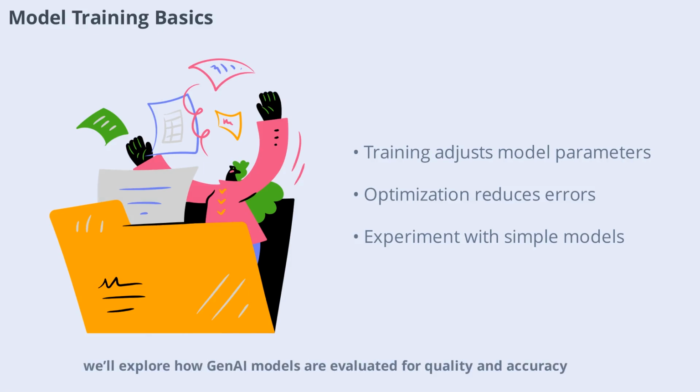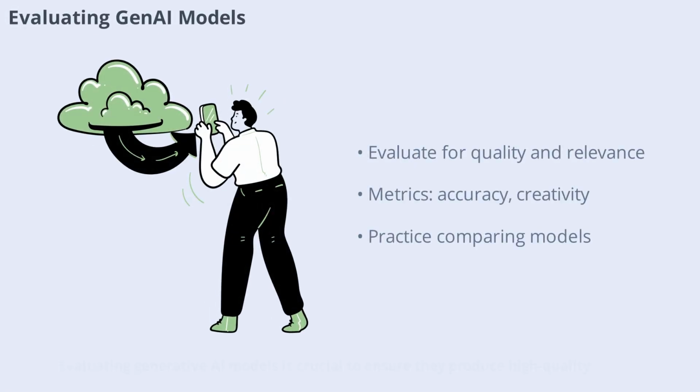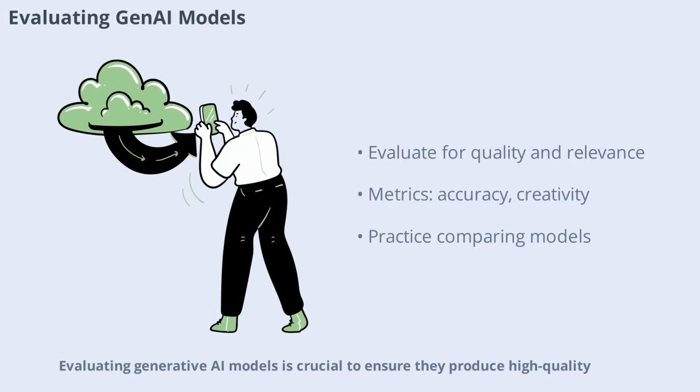Next, we'll explore how GenAI models are evaluated for quality and accuracy. Evaluating generative AI models is crucial to ensure they produce high-quality, relevant content. Common metrics include accuracy, creativity, and coherence. For example, text models are tested for grammar and context, while image models are checked for realism.